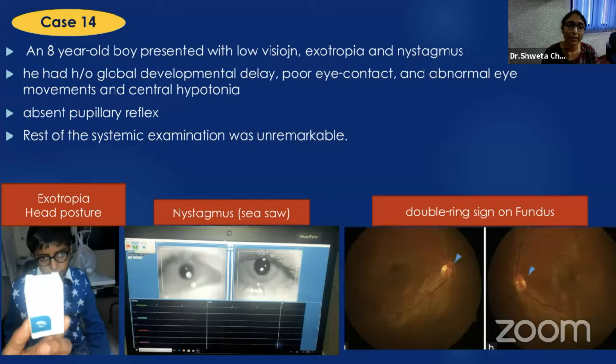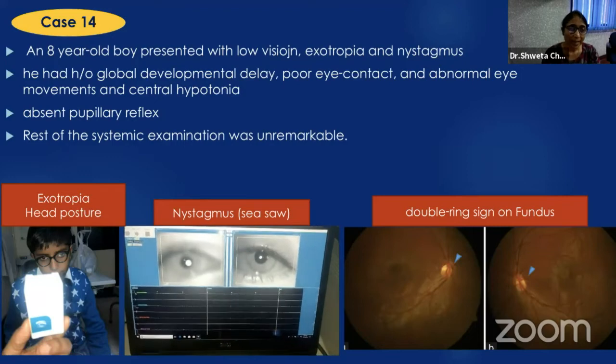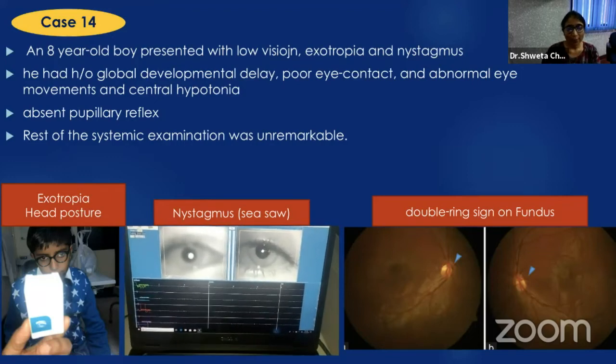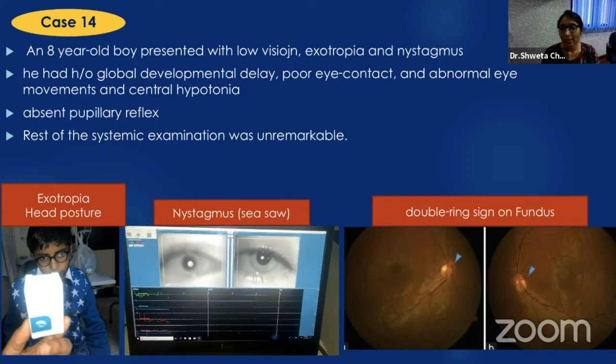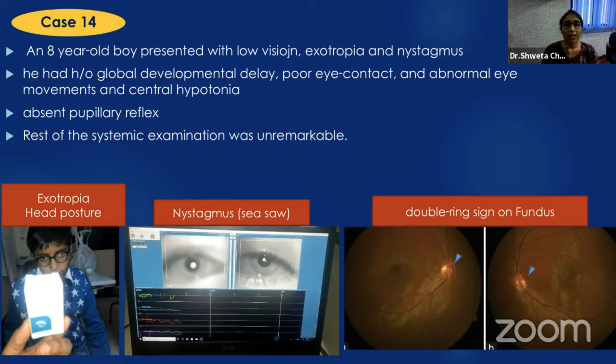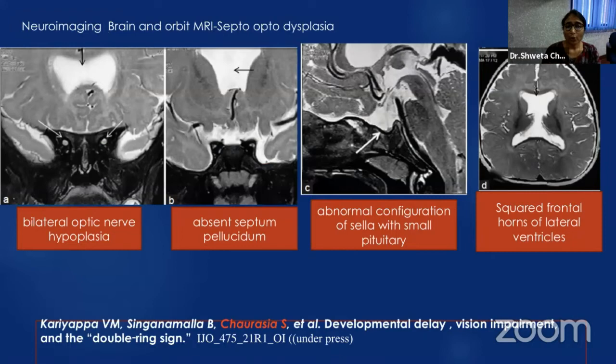Now, strabismus with optic nerve pathology. Here is a case: an 8-year-old boy presented with low vision, exotropia and nystagmus. He had a history of global developmental delay. So here it is showing exotropia with head posture, and there was a seesaw nystagmus, and there was a double ring sign on fundus. Neuroimaging showed bilateral optic nerve hypoplasia and absent septum pellucidum.